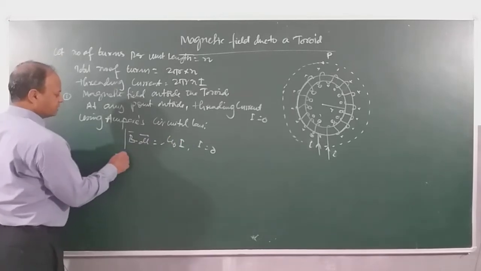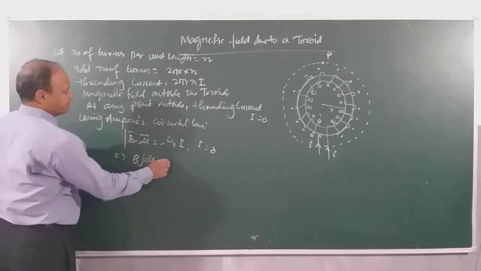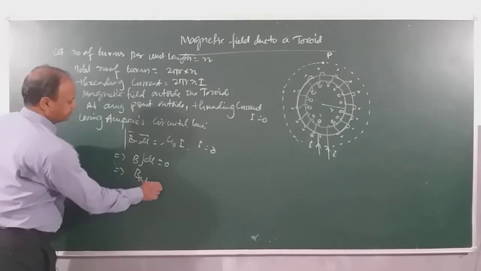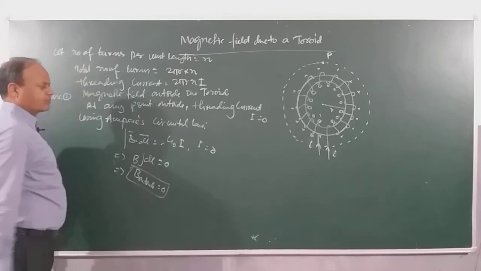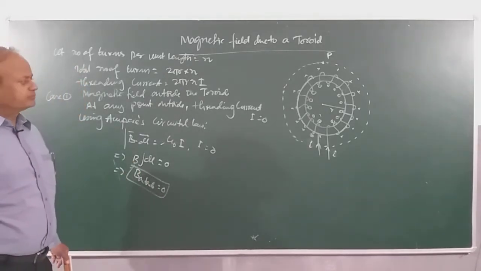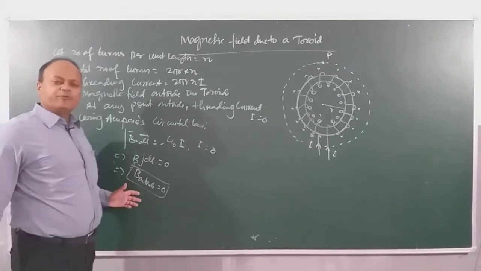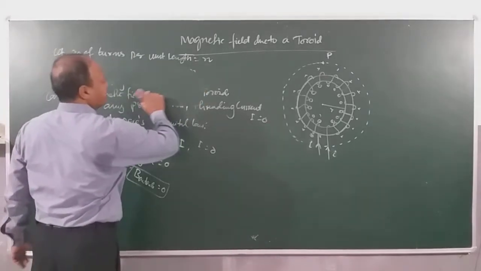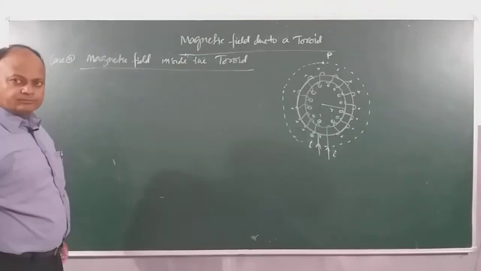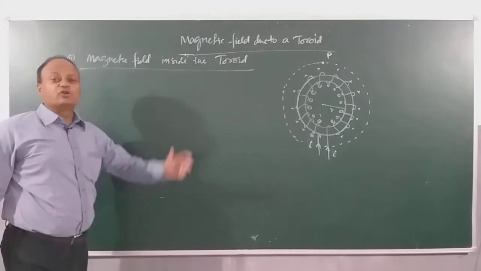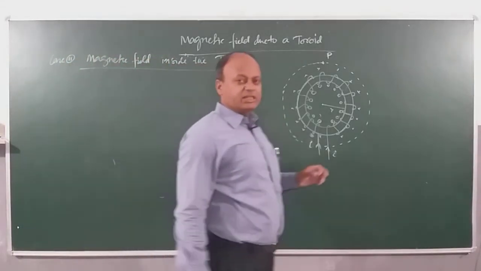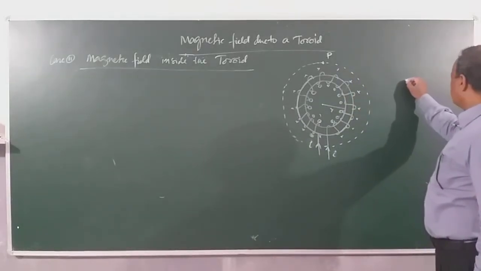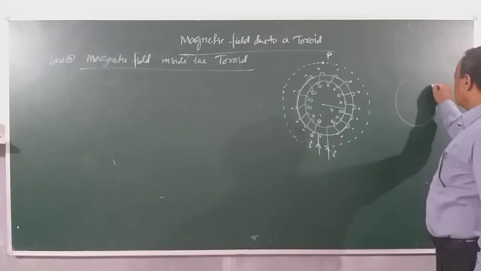So if I solve this, the integral of B dl is equal to how much, children? 0. So B outside is 0. How much is B outside? 0. We calculated the magnetic field at a point outside a toroid, and how much did we get? 0. Now next we'll be seeing case 2. Now we'll be seeing the magnetic field inside the toroid. To see the magnetic field inside the toroid, we'll magnify this toroid a little bit. Let's see. This is the toroid. Let's magnify this toroid.